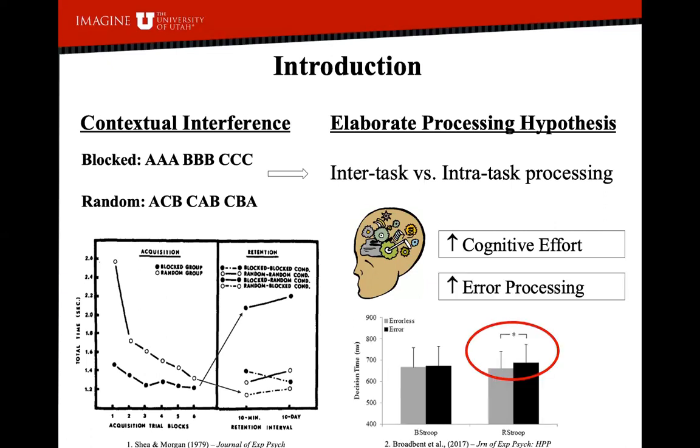Broadbent et al. examined whether error processing may also play a role in the increased cognitive effort documented during randomized practice. Using a secondary task during the intertrial period, they found that those in the randomized groups took longer to complete the secondary task after making an error on the previous trial, indicating that the delayed response time may be related to error processing.